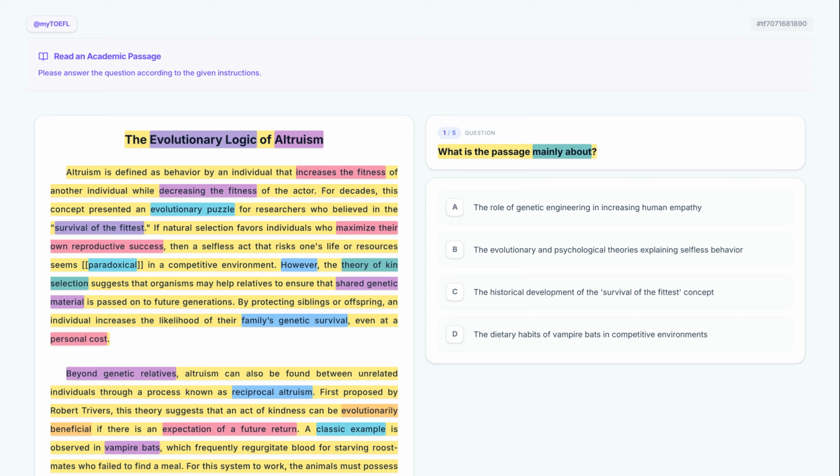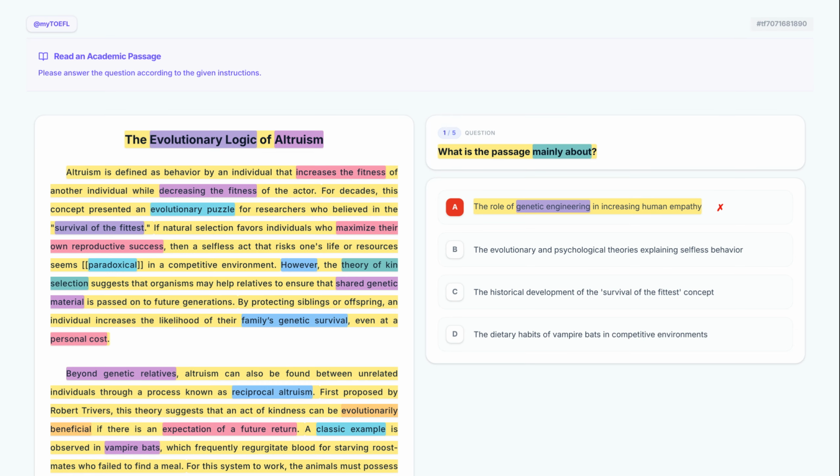Let's take a closer look at option A. The role of genetic engineering in increasing human empathy. This option mentions genetic engineering, but the passage never discusses technological manipulation of genes. It focuses on natural evolution, so we can eliminate this.